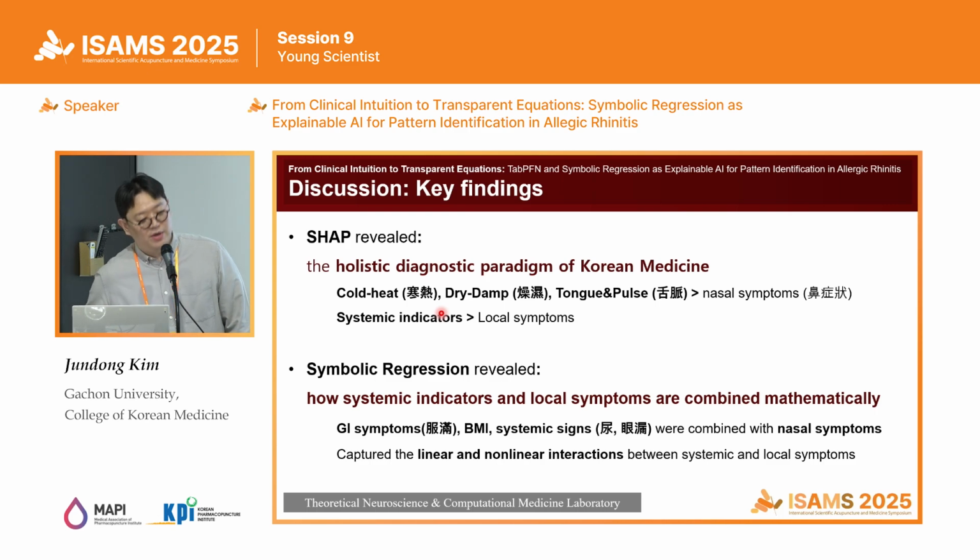And through the SHAP method, we could see the holistic paradigm of Korean medicine because most of the key features were about systemic symptoms, not about local symptoms. And through symbolic regression, we could see how systemic indicators and local symptoms can be combined mathematically.